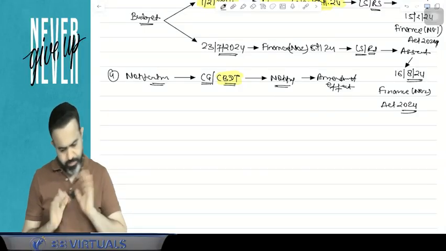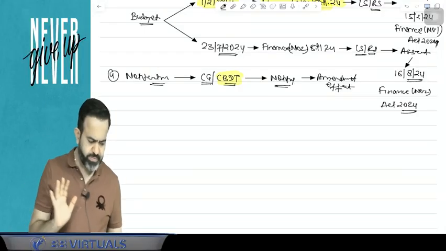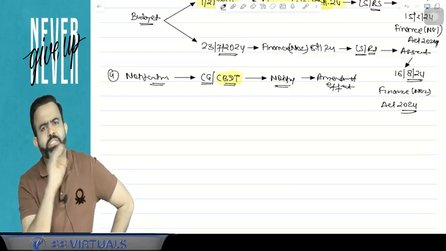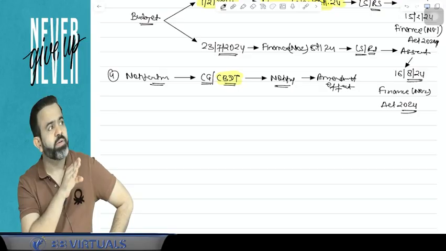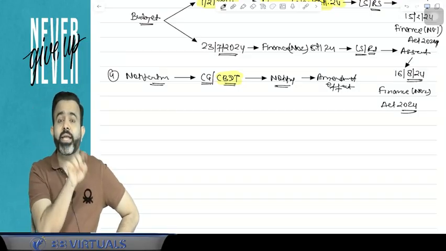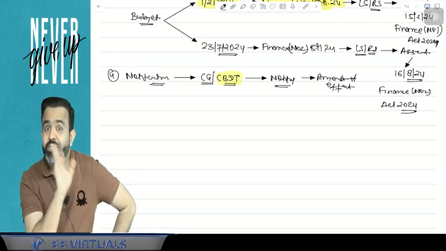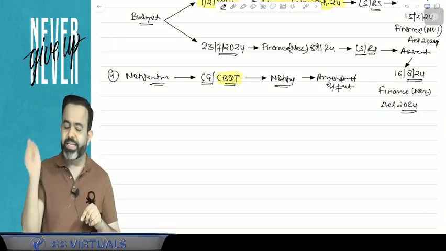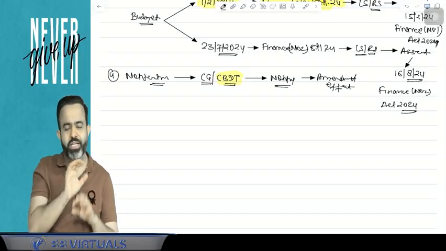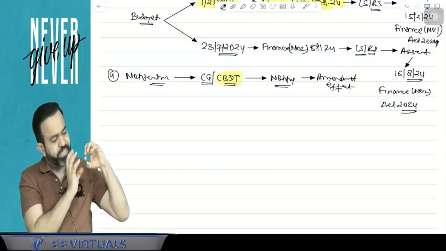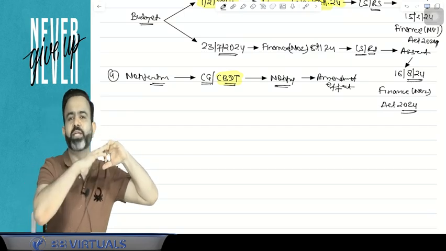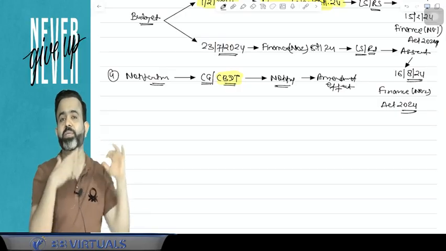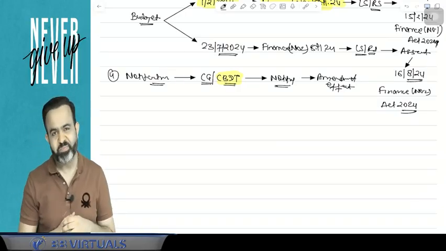Now I can take an example. Suppose in the act, they have mentioned that instead of 18%, there will be a 15% GST rate from the date on which it is notified. So still the notification is pending. They will notify through the notification. So notification is basically to give the effect of the amendment. If there is any amendment, to give the effect of the amendment, they will issue the notification.